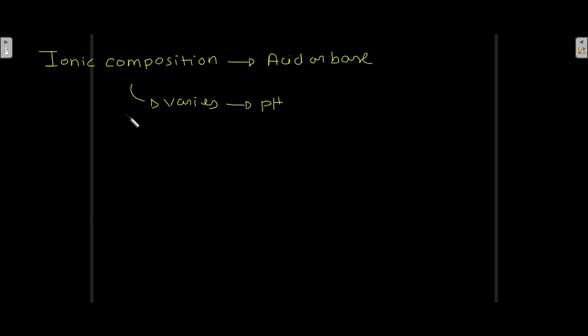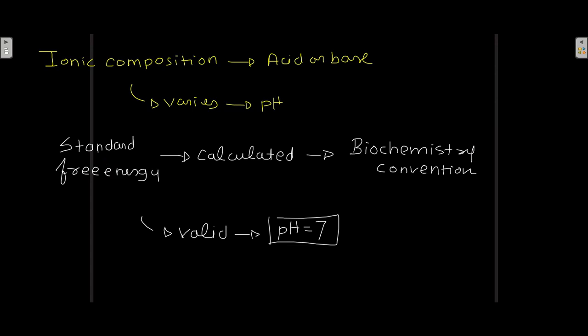The ionic composition of an acid or base varies with pH. Okay, the ionic composition of an acid or base varies with pH. So that is the reason why the standard free energy calculated according to the biochemistry convention is valid at pH 7. Okay, at pH 7 the standard free energy value is valid.